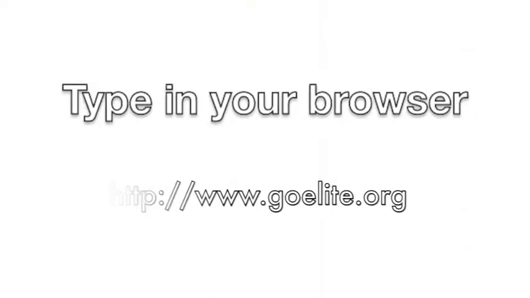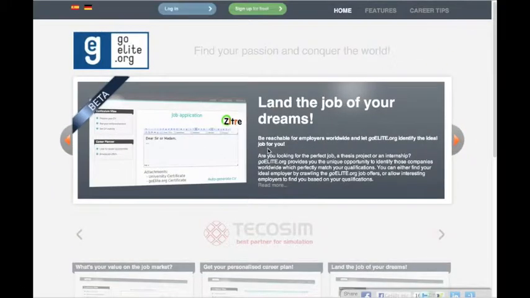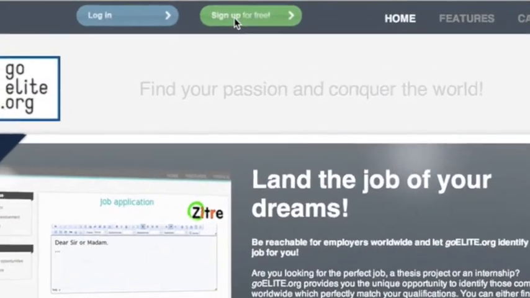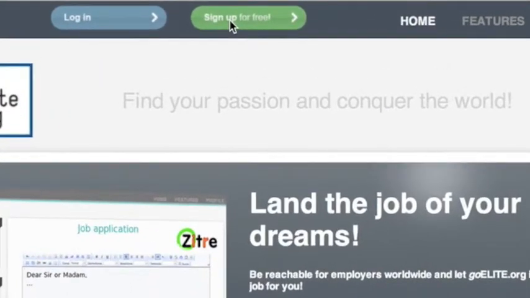Type in your browser www.goelite.org. The goelite.org website opens up immediately. If you haven't signed up yet, press the button Sign up for free.